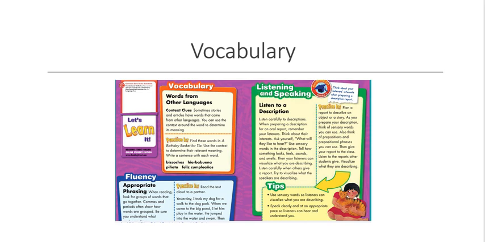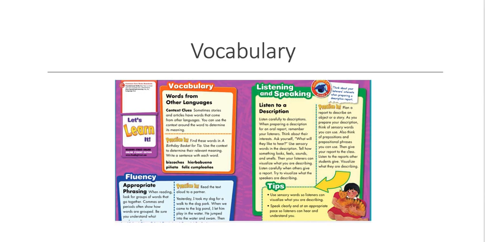Now we're looking at pages 456 and 457 in your Reading Street book. And let's take a look at vocabulary, words from other languages. Context clues. Sometimes stories and articles will have words that come from other languages.